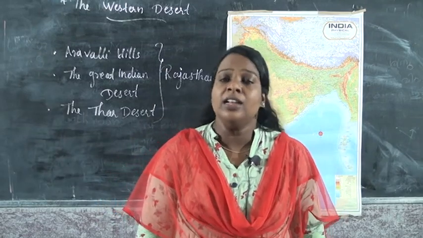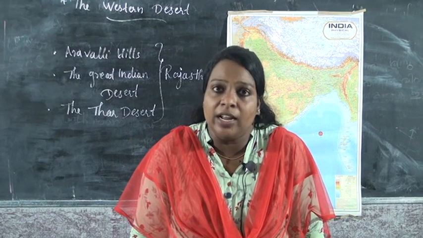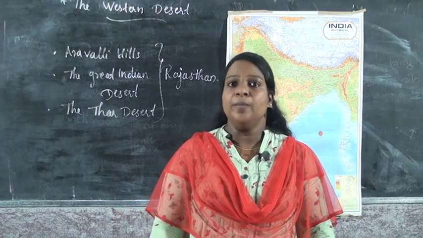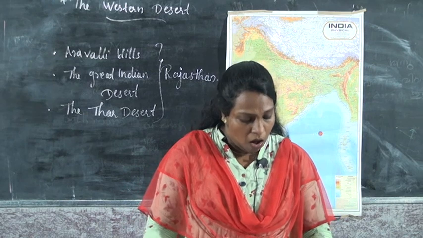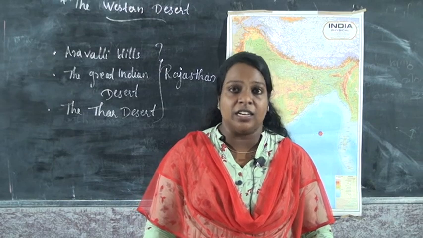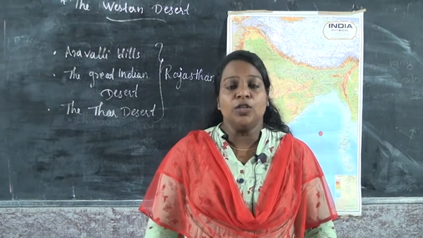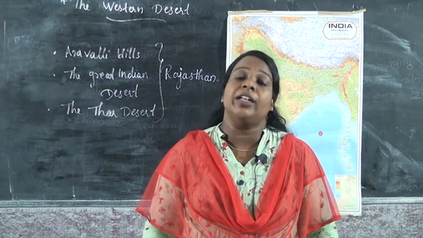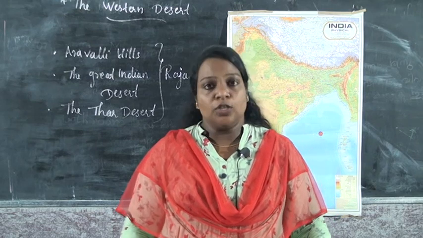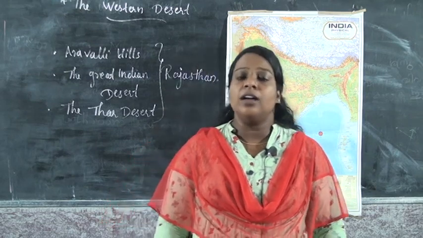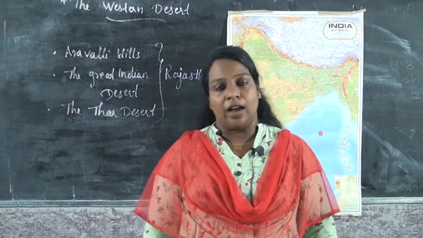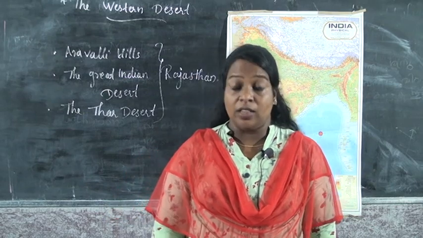And there is an important hill. Which is the important hill? That is the Aravalli Hills. The Aravalli Hills is the important hill in the western desert, and this is the Great Indian Desert. It is called the Thar Desert. So where is this Thar Desert located? That is in Rajasthan. So from where to where is it stretched? From the Rann of Kutch in Gujarat through Rajasthan to the border of Haryana. It stretches across these areas or these states.